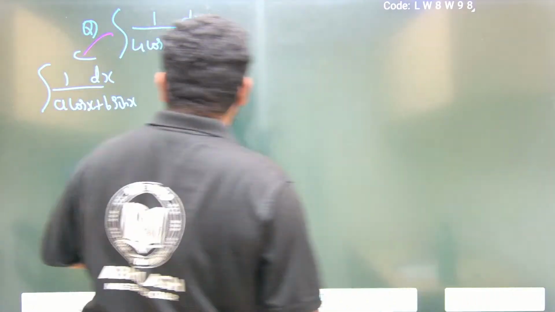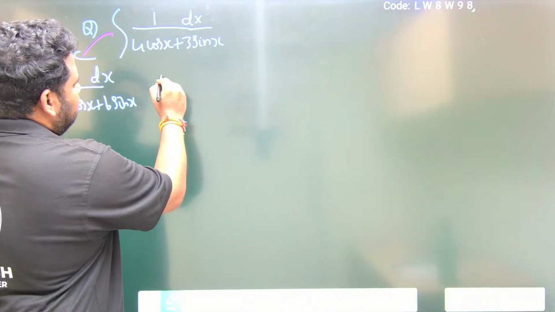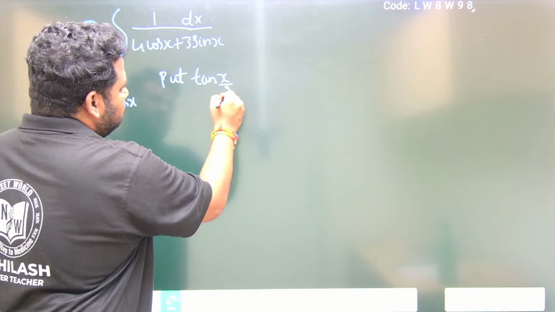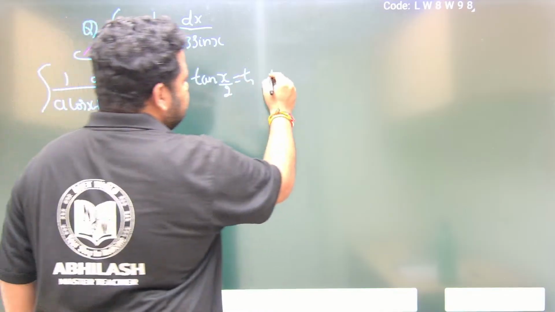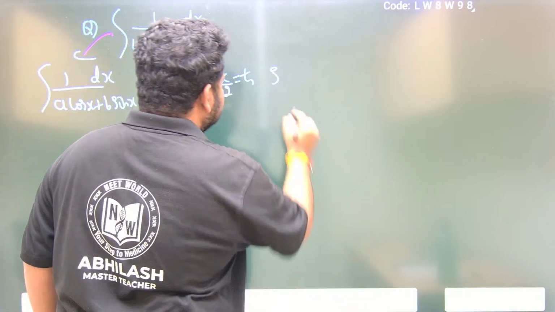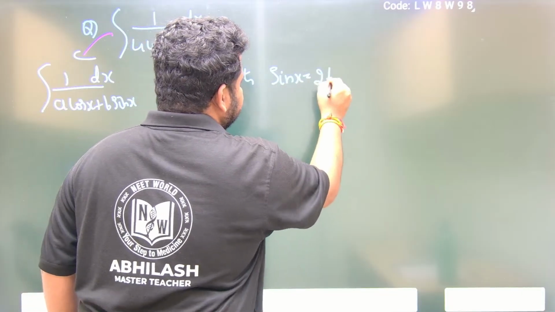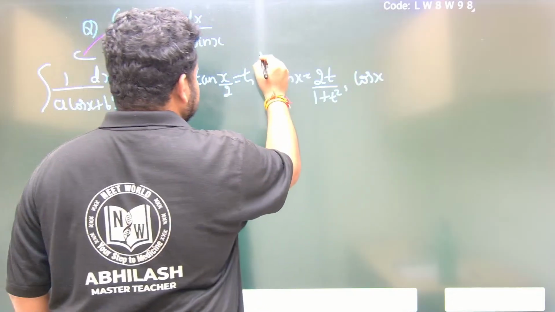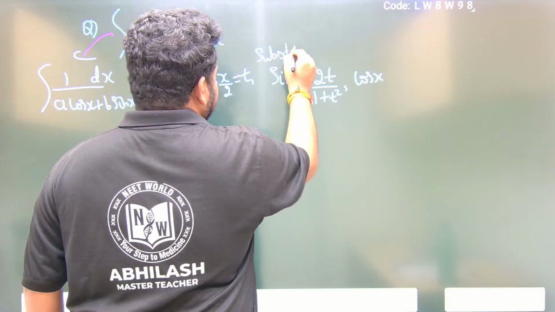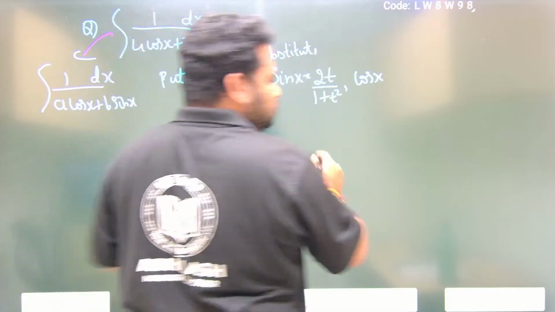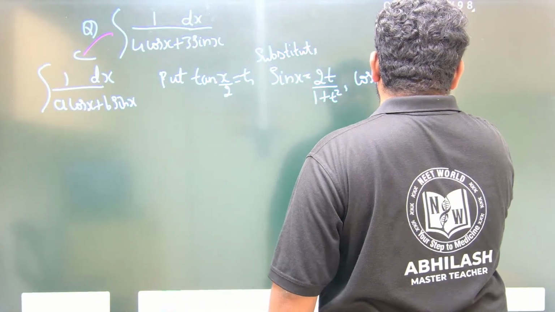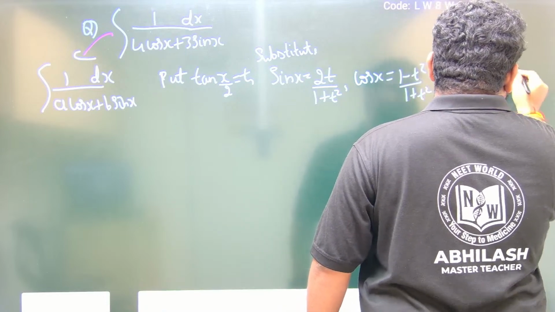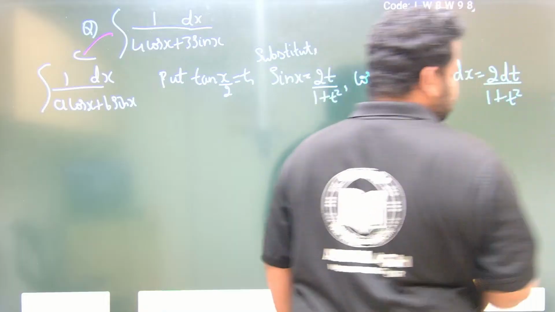First step, a very important step: put tan x by 2 is equal to t. Then we will get sin x is equal to 2t by 1 plus t square, cos x is equal to 1 minus t square by 1 plus t square, and dx is equal to 2 dt by 1 plus t square.